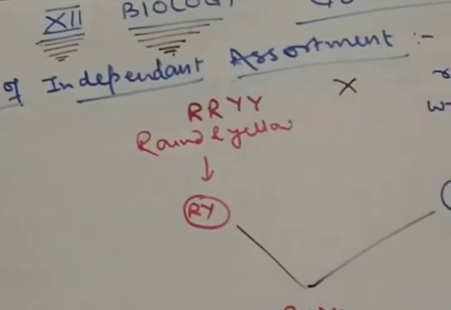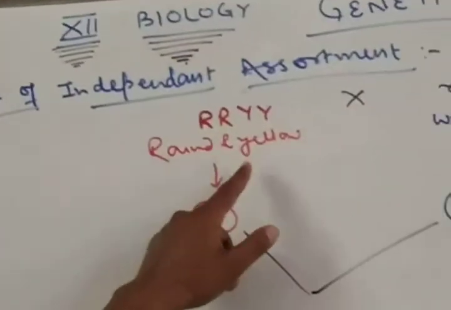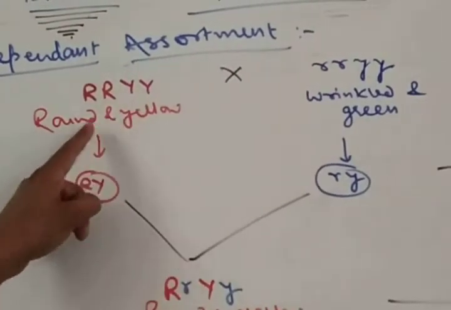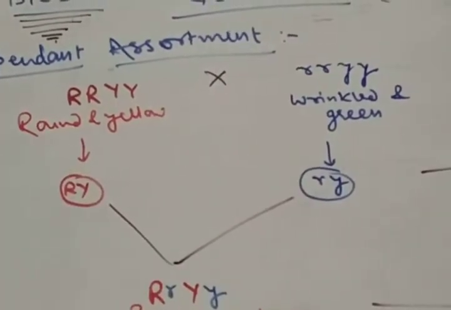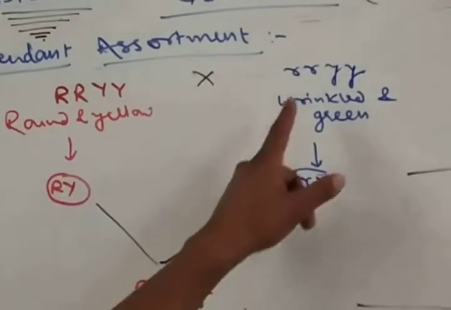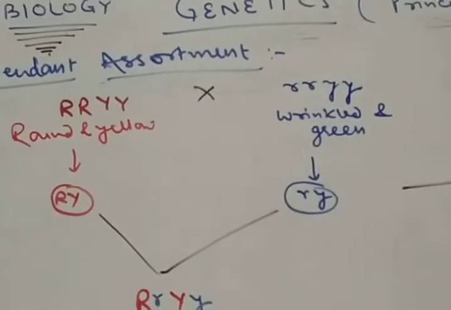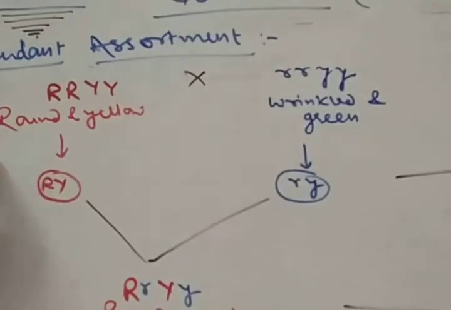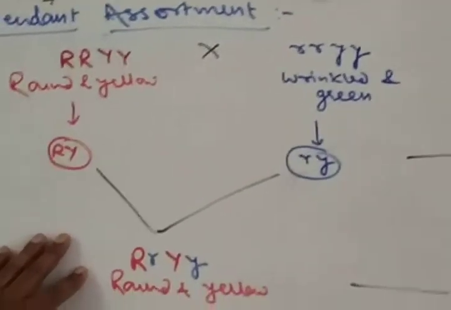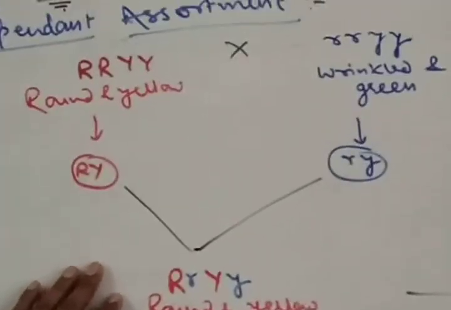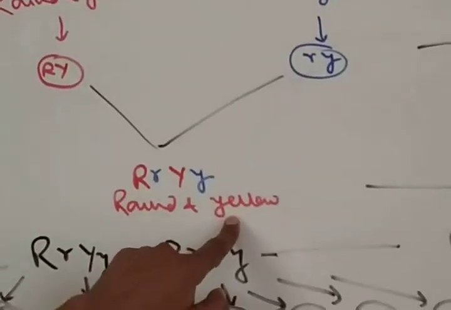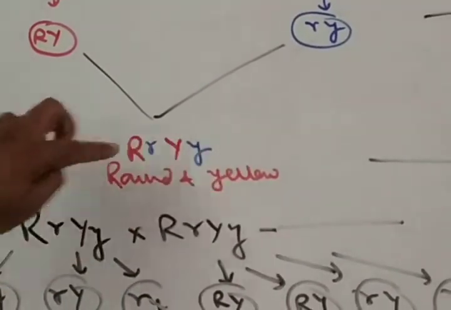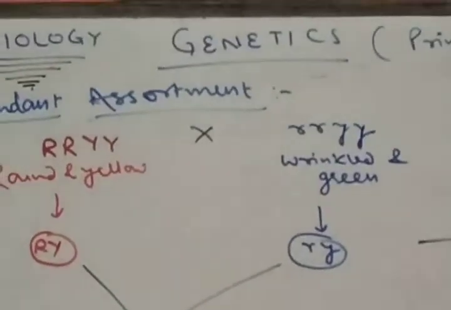For example, a cross is made between a pure round and yellow seeded pea plant with genotype RRYY and a wrinkled green seeded pea plant with genotype rryy. Since yellow color is dominant over green and round seed shape is dominant over wrinkled, in the F1 generation all plants produced had round seeds and yellow seed color. However, their genotype was RrYy, meaning they were heterozygous, or hybrid.